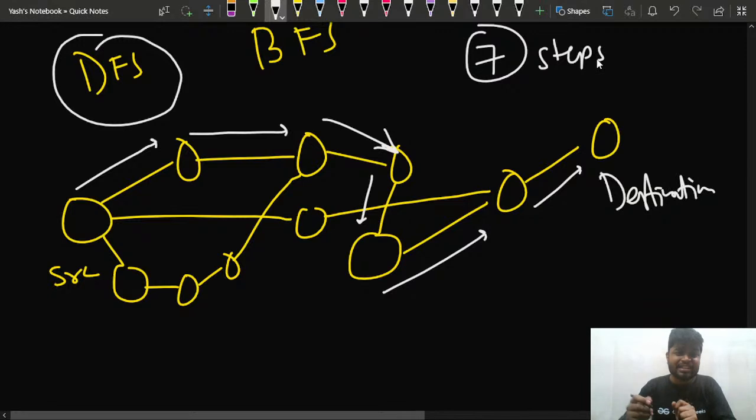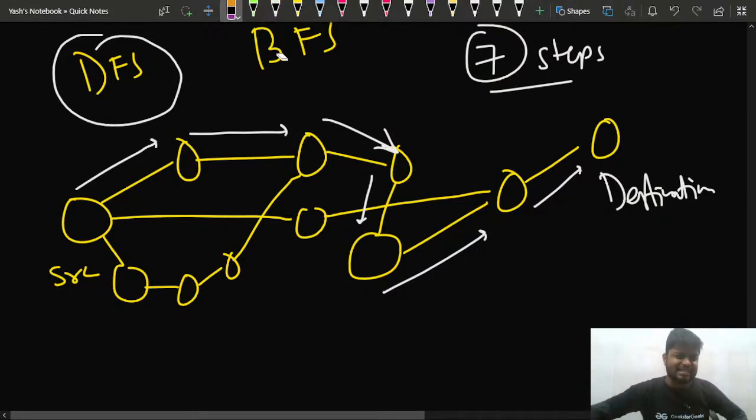This is very important to understand: why will you choose a particular algorithm, DFS or BFS? When you are in an interview, the interviewer might ask you why you are using a BFS or a DFS. You have to give a correct reasoning, a valid logic. So if I do it this way, I can find it in 7 steps.